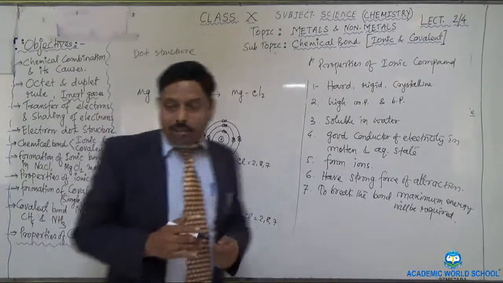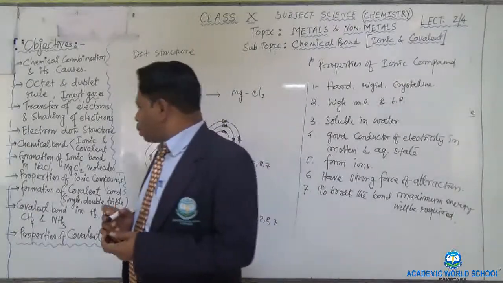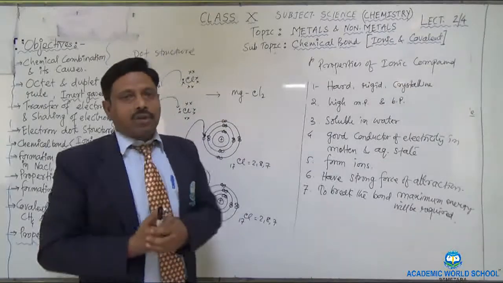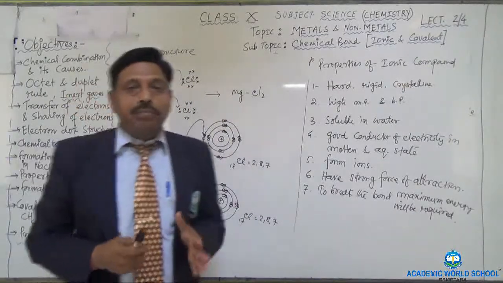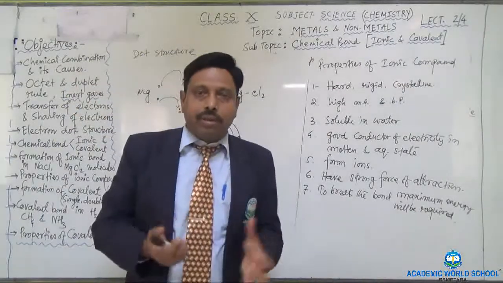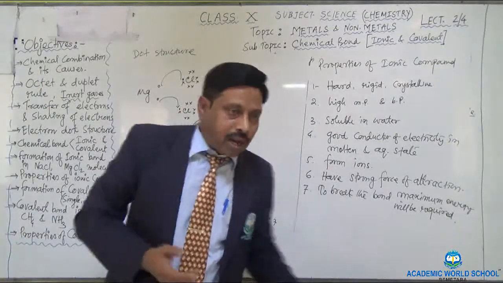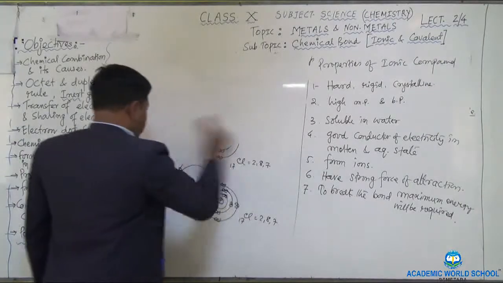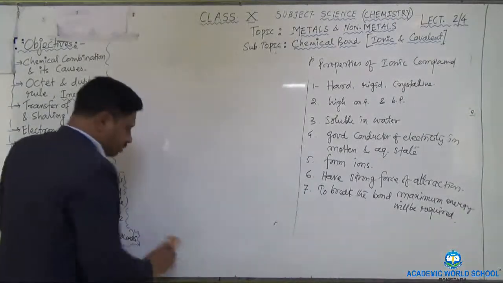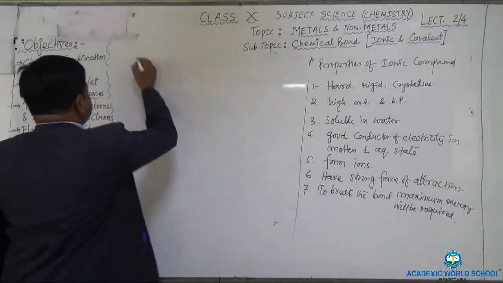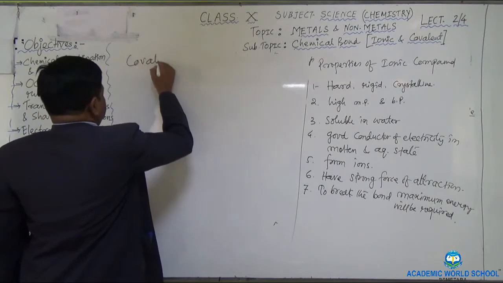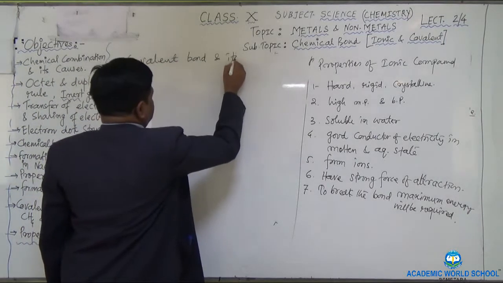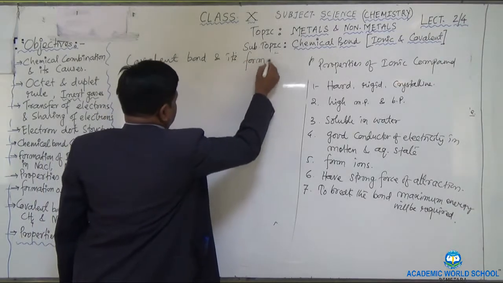After that I will explain you what is the covalent bond and how the covalent bond is forming. I told you before that covalent bond is forming due to the mutual sharing of the electrons in between the atoms. So how it will happen? Let me explain you the covalent bond. Let me write down covalent bond and its formation.